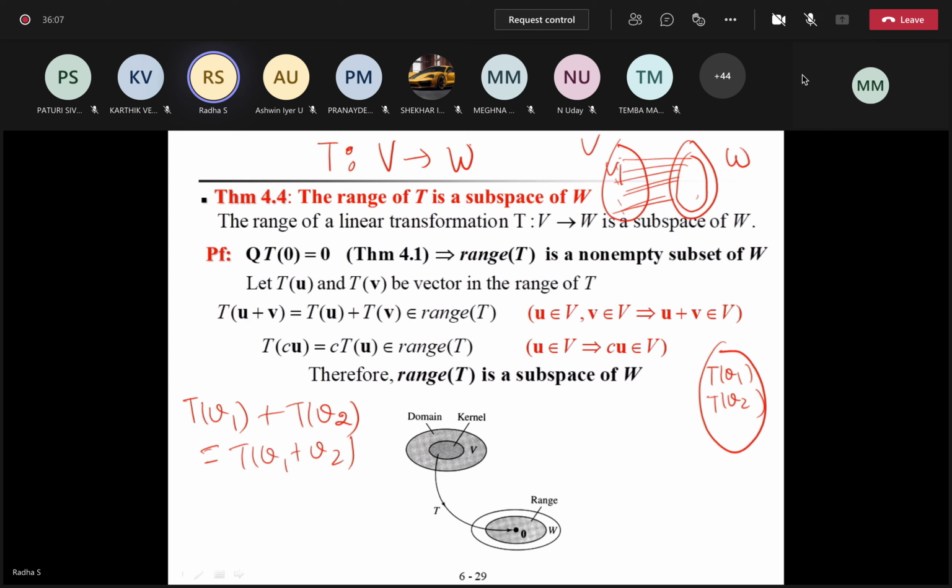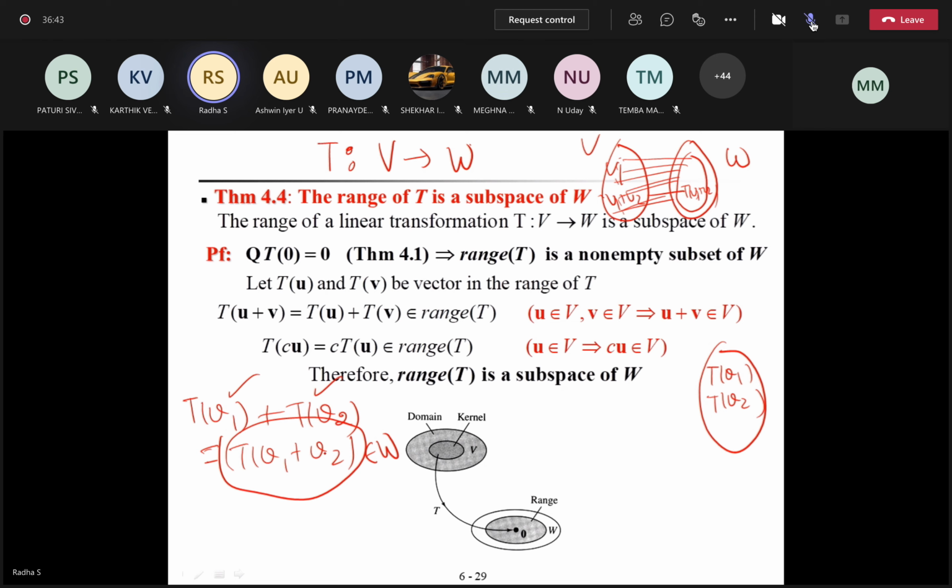So V1 plus V2 is also there in capital V. If you take any element in V and apply the linear transformation, that image should be there in W, right? So T of V1 plus V2 belongs to W. Because V1 plus V2 is here, if I apply T, that should go to W. Two elements I'm taking, I'm writing that using the linear transformation property, and I'm saying that this belongs to W.